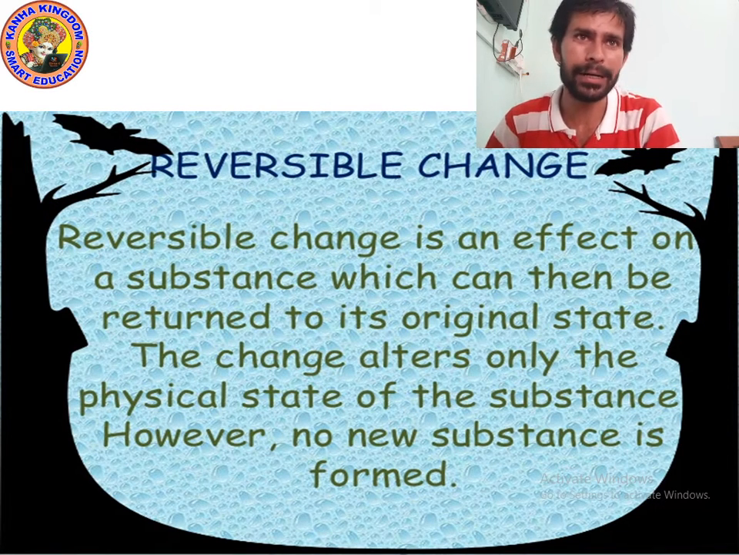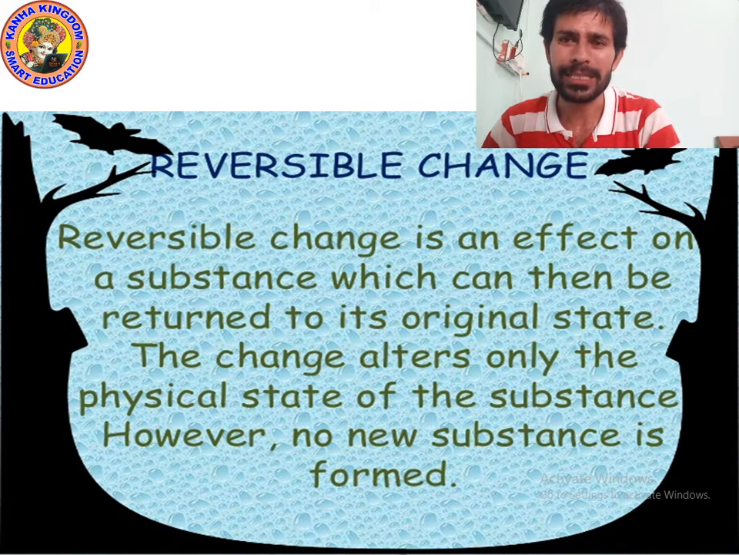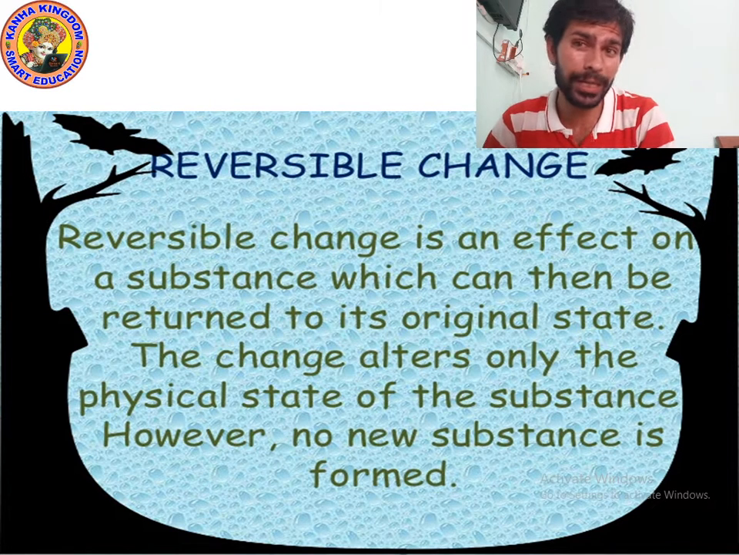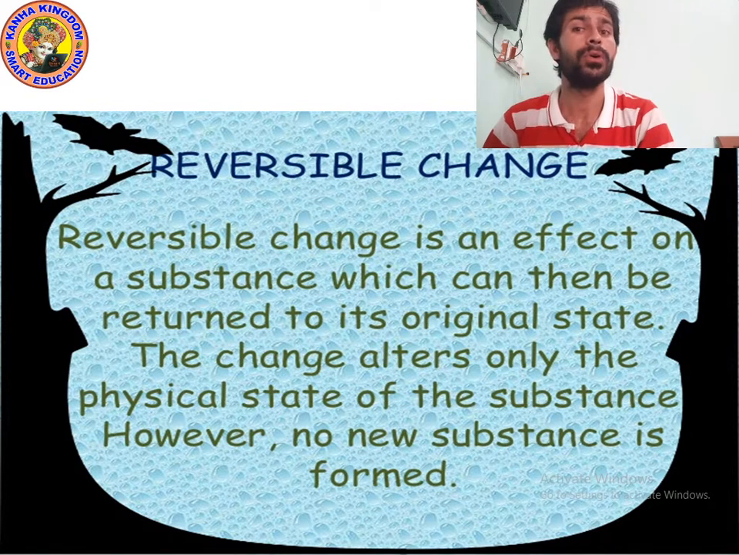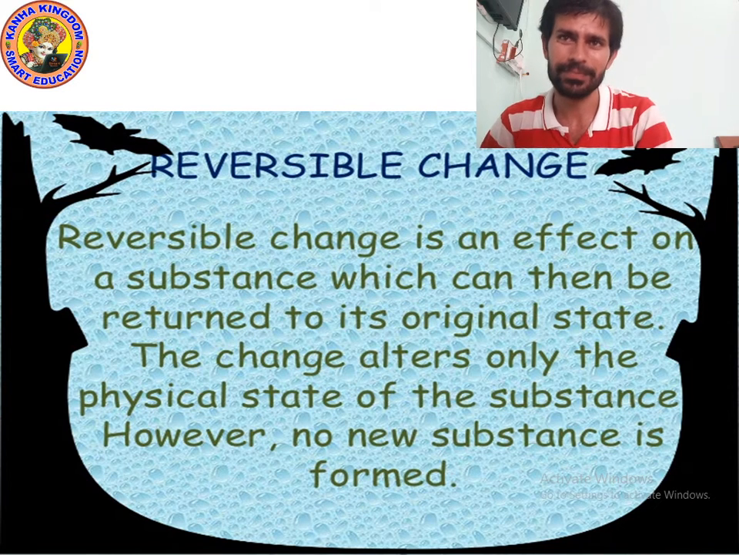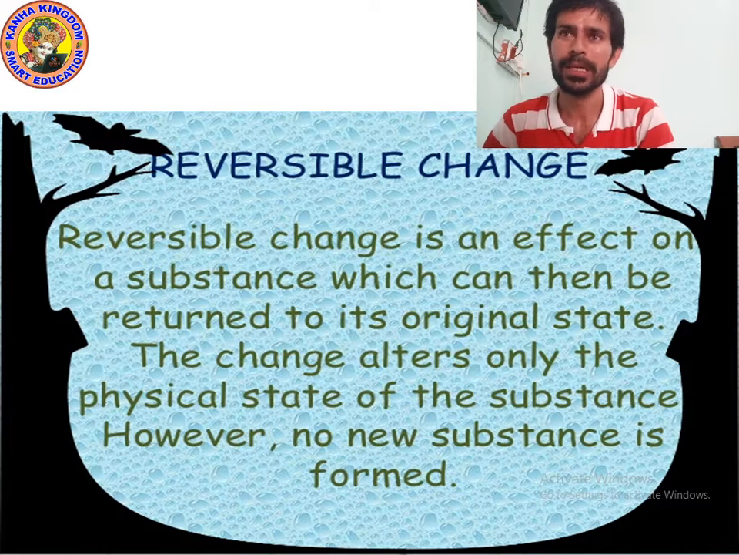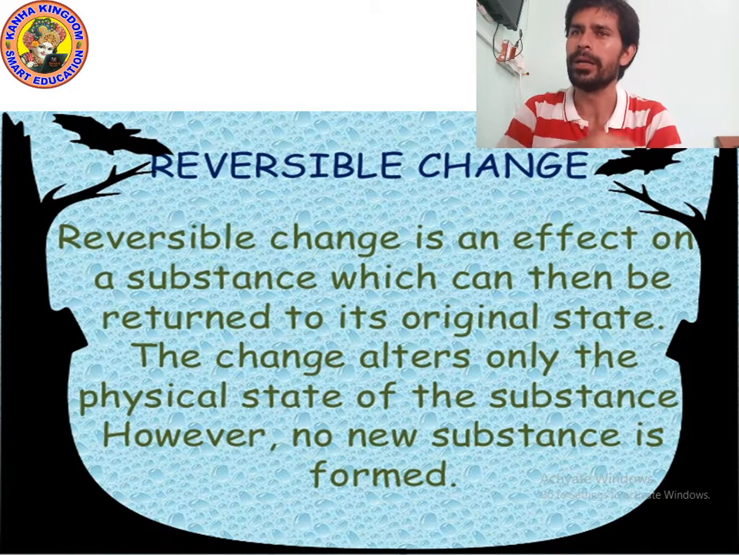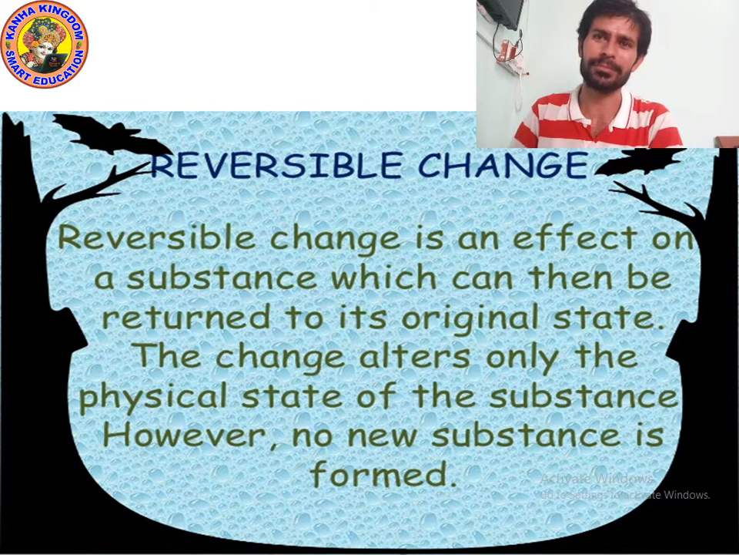For example, it's a very simple example. When you heat the water, water changes into steam, water vapor. Then when we cool the water vapor, it again changes into water. So I hope you understood: reversible change is an effect on a substance which can then be returned to its original state. The change alters only the physical state of the substance. However, no new substance is formed. Let's move on to the next point.